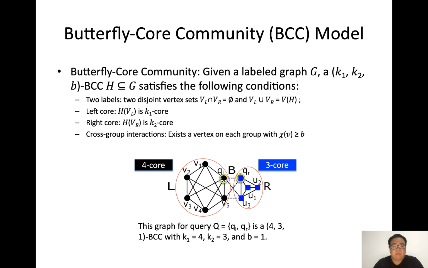This is our butterfly core community model definition. The vertex set can be split into two distinct sets with two labels. Take the figure as an example. There are two subgraph parts, L and R. The left is a k1-core and the right is a k2-core. There exists a vertex in each group with butterfly degree no less than b. Here we set b equal to 1.